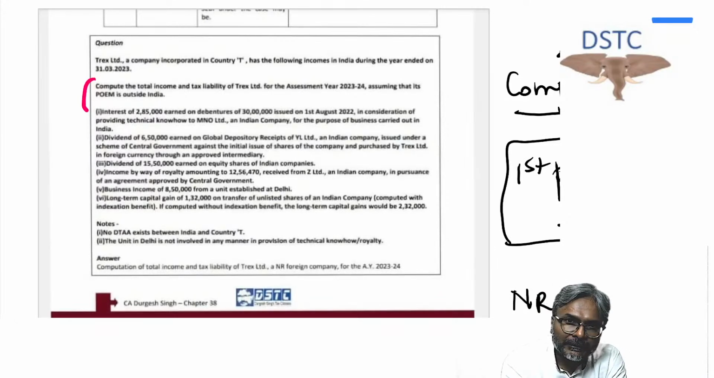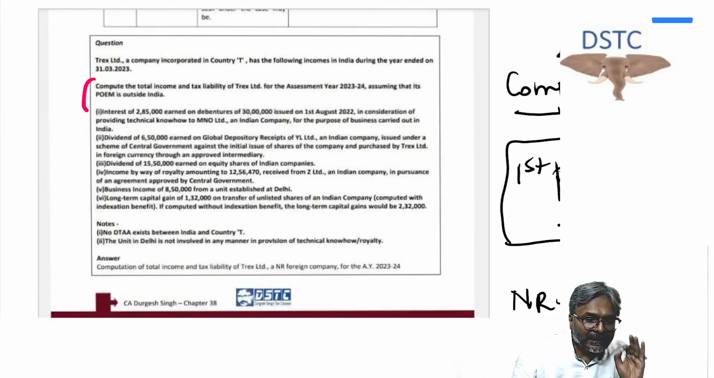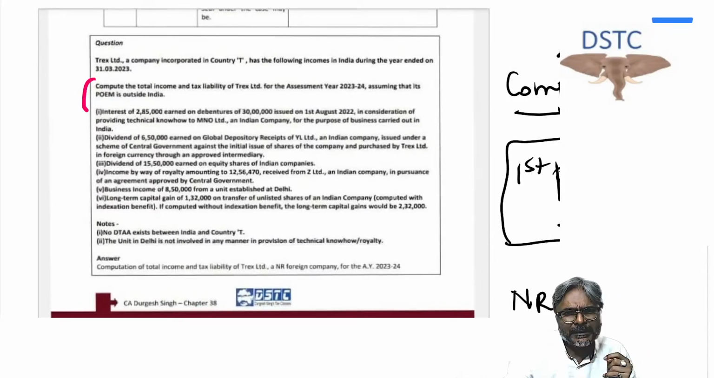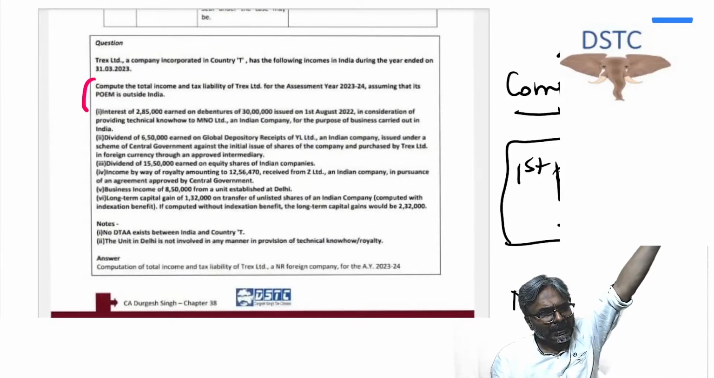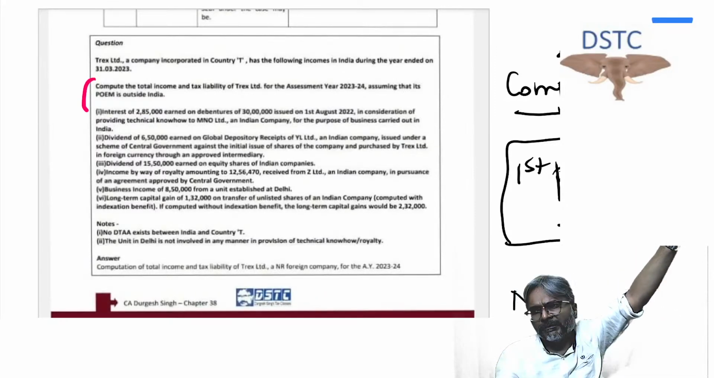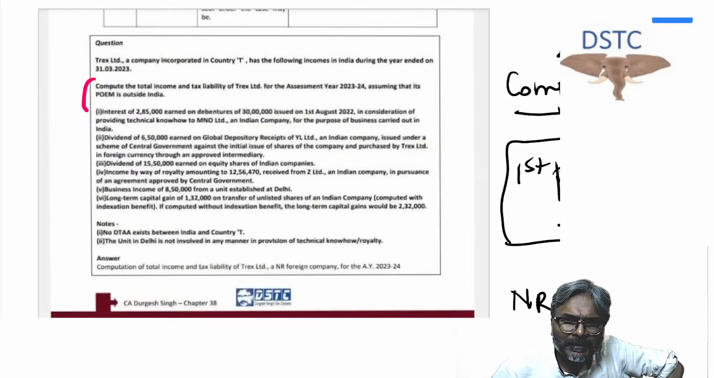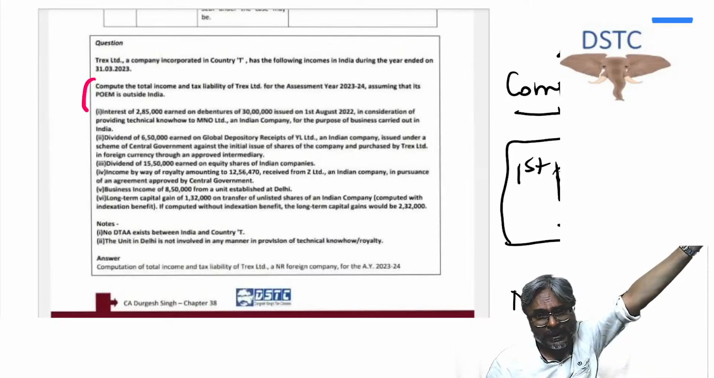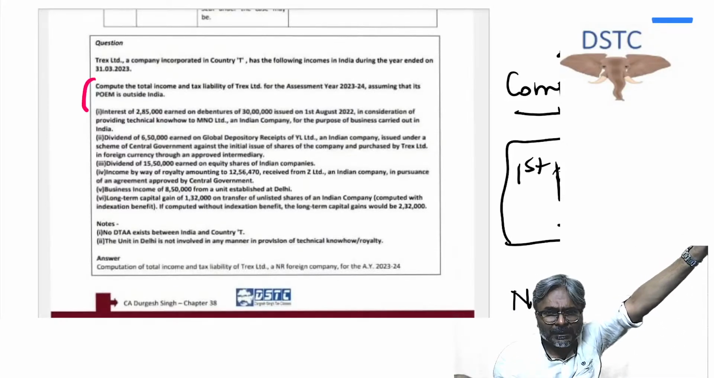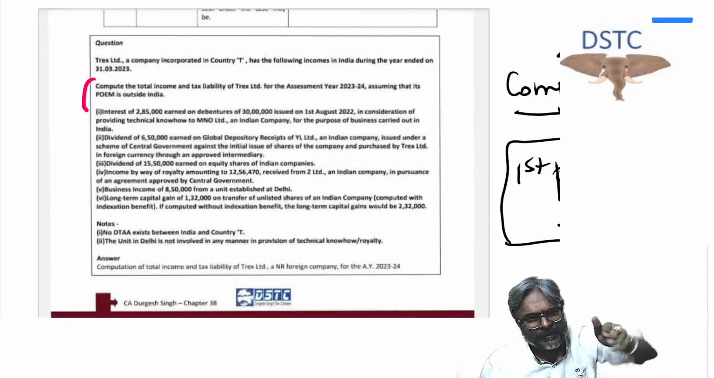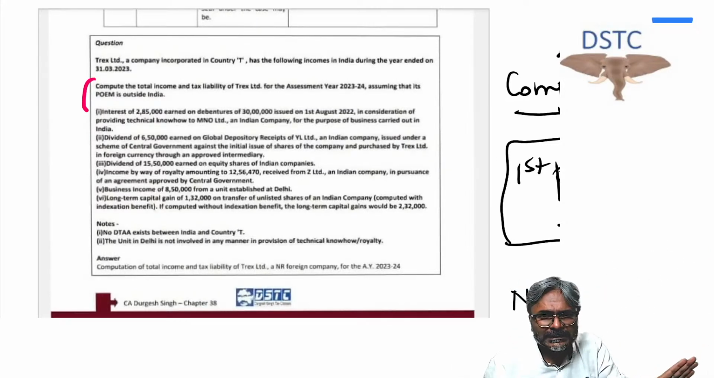I hope that all of you are clear with this one. Okay, now be careful. Irrelevant data is what ICAI gives you in the question, like the way they have given you in this question also. What are the irrelevant data? Irrelevant data are like the foreign company is a 100% subsidiary of an Indian company. Does that make its POEM to be situated in India? No. If a foreign company is a 100% subsidiary of an Indian company, does it mean that the POEM of that foreign company is in India? No, this is not the test.